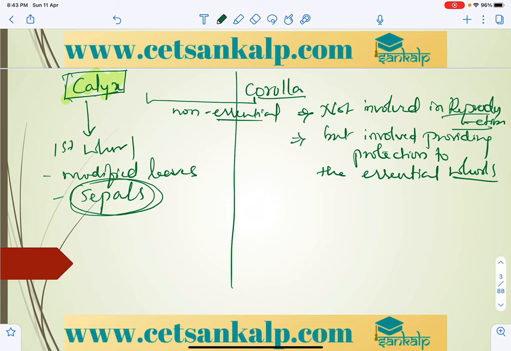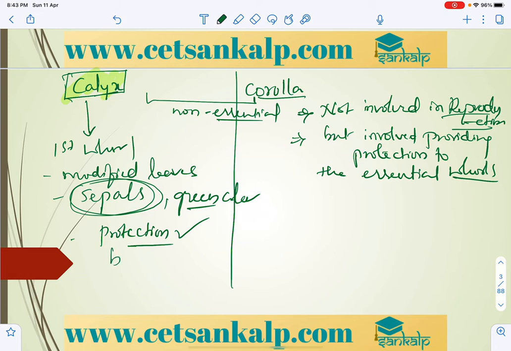Often these structures are green in color and protect the flower. Very important, they help in protection. They do not get involved in reproduction, so it is called the non-essential whorl. They protect the flower in the bud stage.